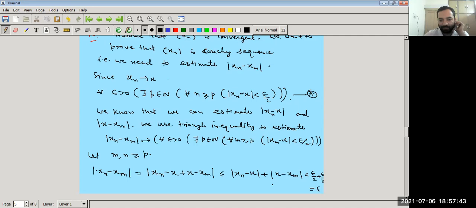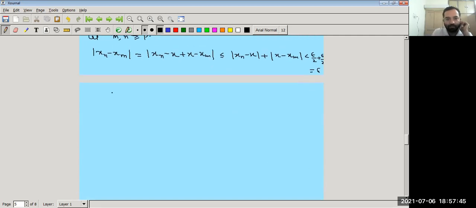This implies that |xn − xm| is less than epsilon for all m, n greater than or equal to p. It means the given sequence xn is a Cauchy sequence.